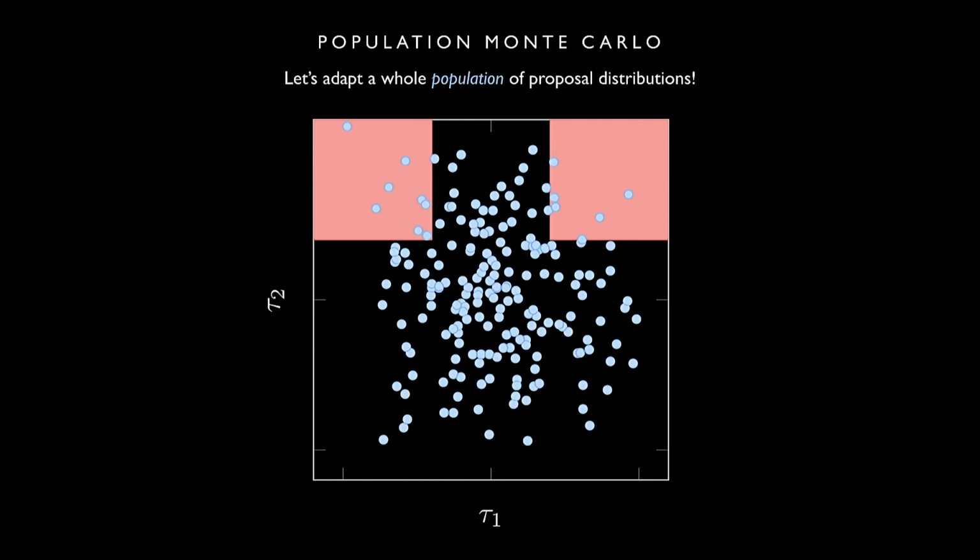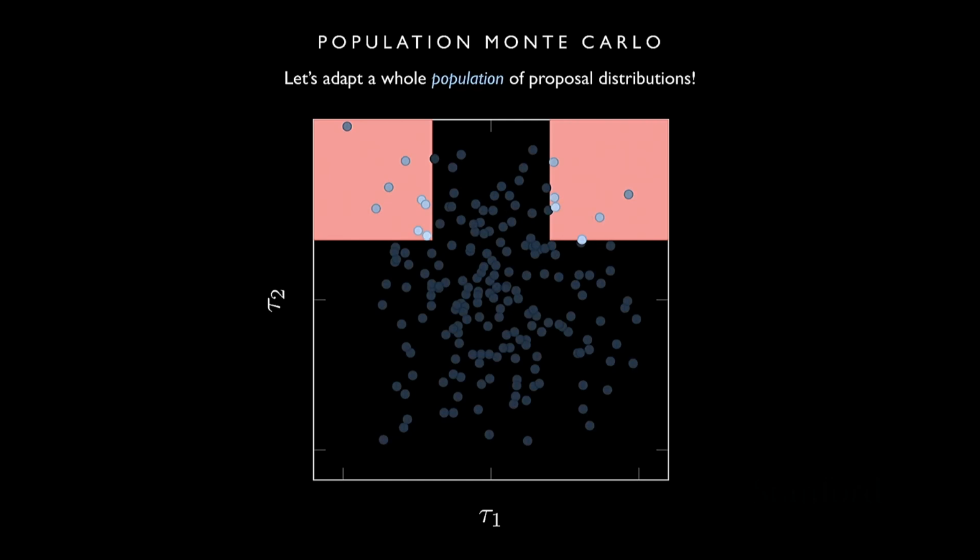The next thing we do is weight these samples according to their importance weights. Any sample that's not in the failure region gets 0 weight. The samples that are in the failure region are weighted according to P over Q. P is its density under the nominal trajectory distribution, so that's why you see brighter values where the nominal distribution has a higher density, divided by Q, which is the density from the proposal that it came from.